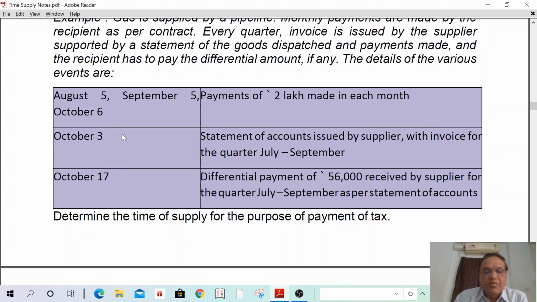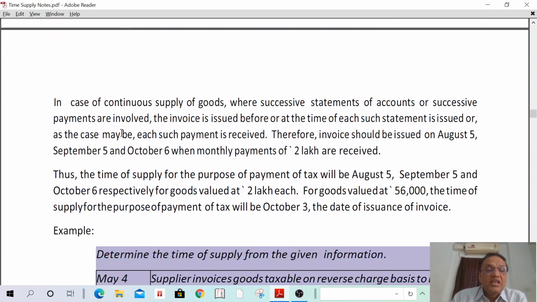I can read the answer right now. In case of continuous supply of goods, where successive statement of accounts or successive payments are involved, the invoice is issued before or at the time of each such statement is issued, or as the case may be, each such payment is received.